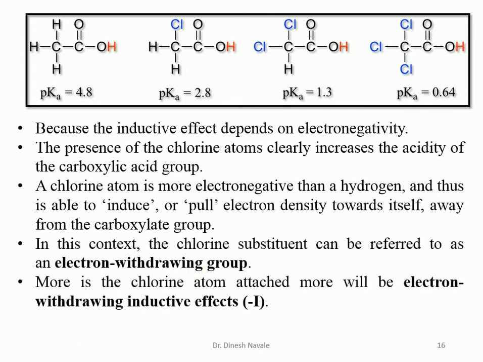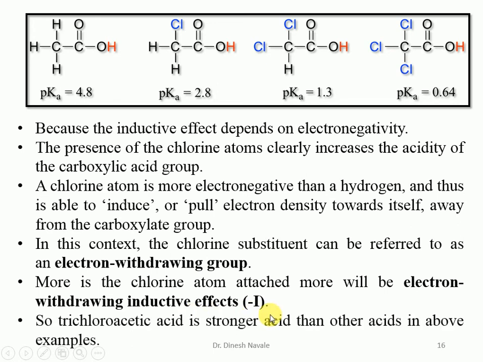But in case of more chlorine, the more will be the minus I effect, and the more will be the stability of the anion. So that's why trichloroacetic acid is a stronger acid than the other acids due to the presence of more chlorine, which will contribute to the more minus I effect.